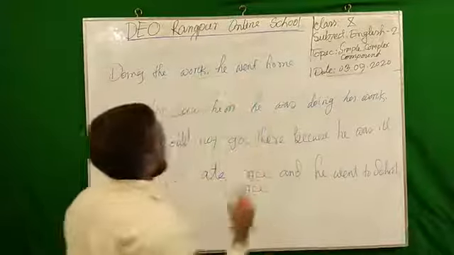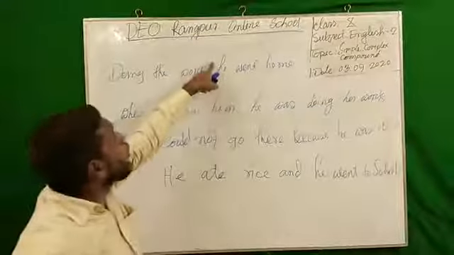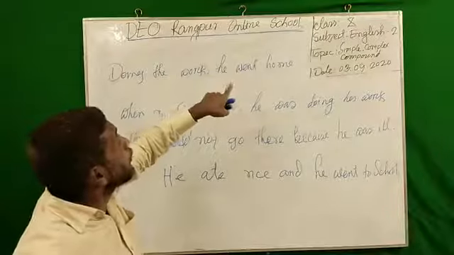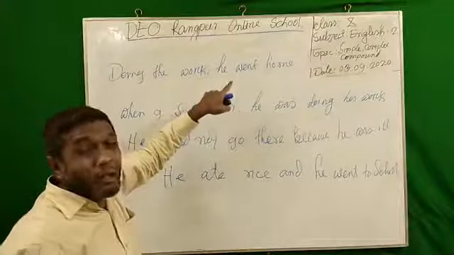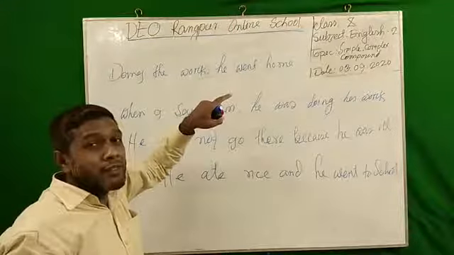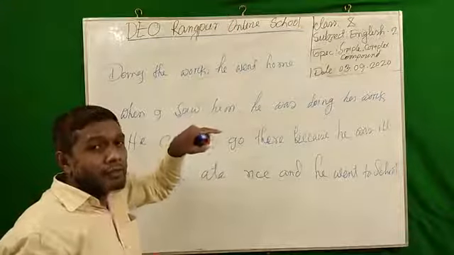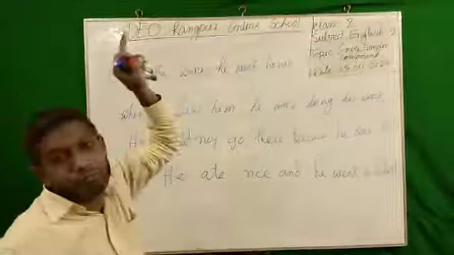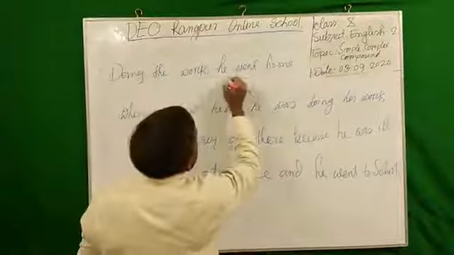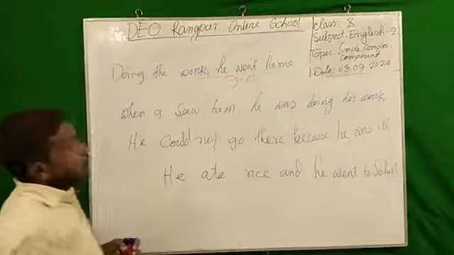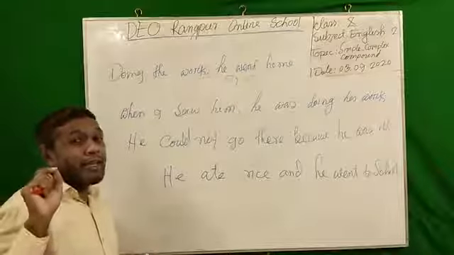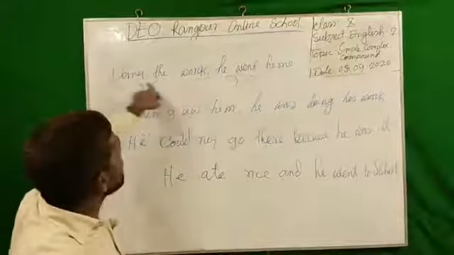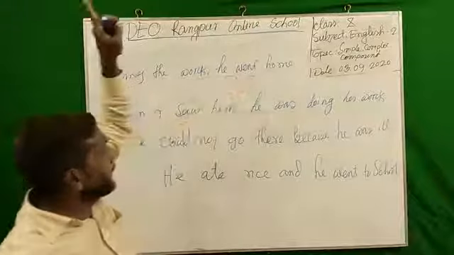an independent clause. Why? Because there is no marker of what I gave you a few moments ago: who, whom, whose, when, where, why, how, while, what, that, if, since, as, because, though, although, till, until, unless, so that, as soon as, etc. There is no marker here, so this is an independent clause. I am going to give you a very easy technique. So in this sentence there is only one independent clause.